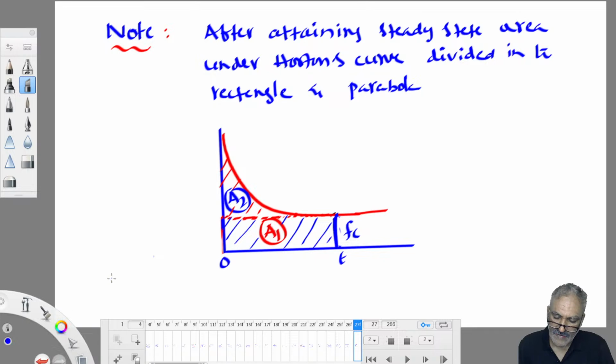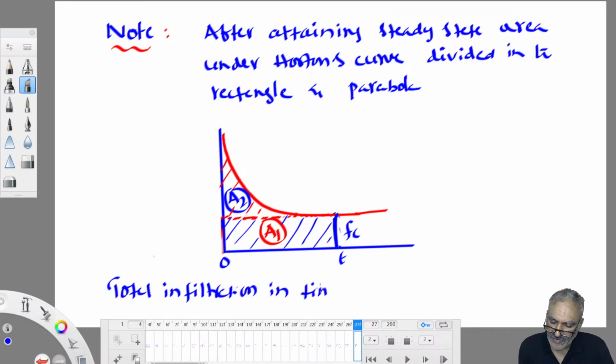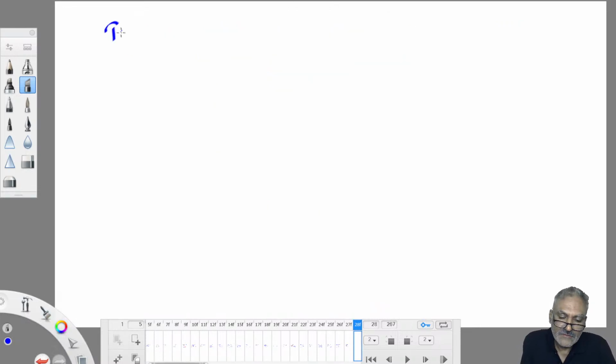So the total area under the curve is the total infiltration. So total infiltration in time t is equal to A1 plus A2. Sometimes it will be helpful to you: after steady state you can work out without integration also. So total infiltration is equal to A1 plus A2.